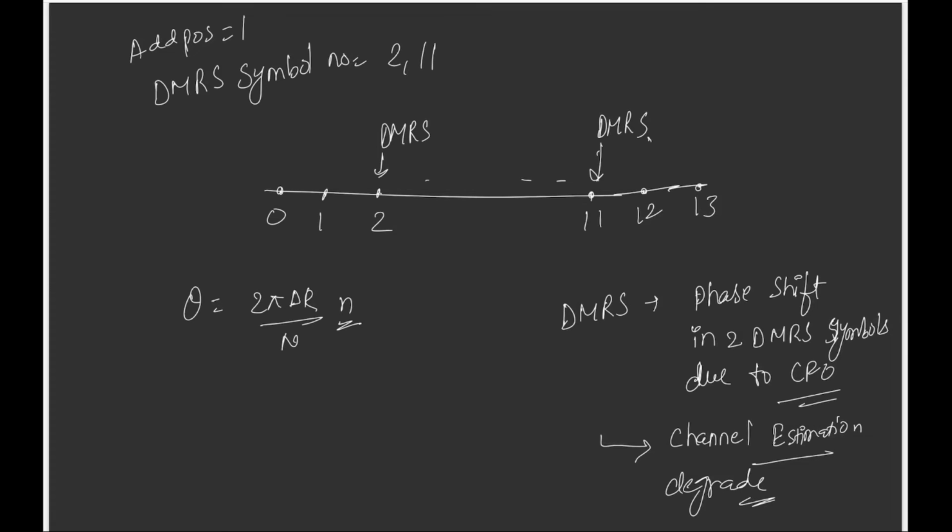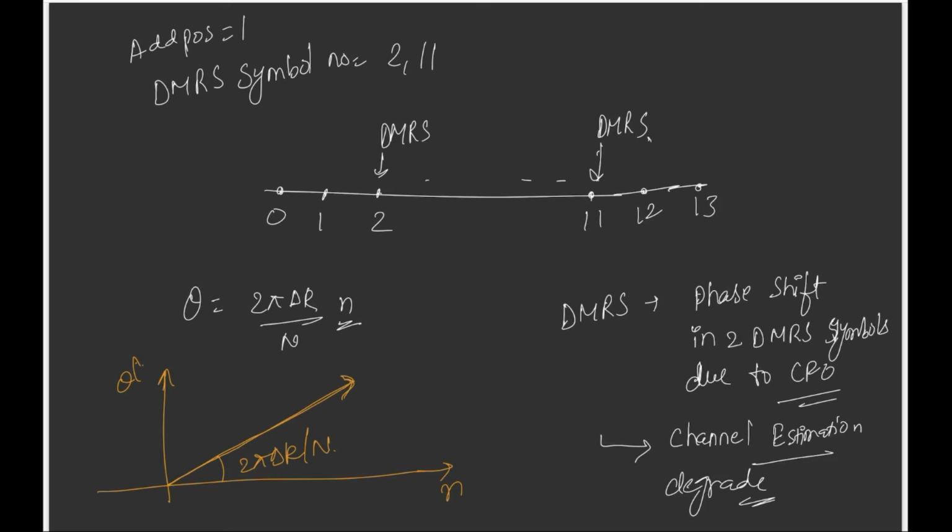Okay, so if we look at this in the time domain, the phase shift due to CFO, if you plot theta across time, it will be a linear plot where the slope is obviously equal to 2 pi delta k by n.